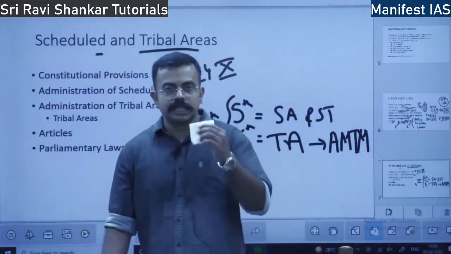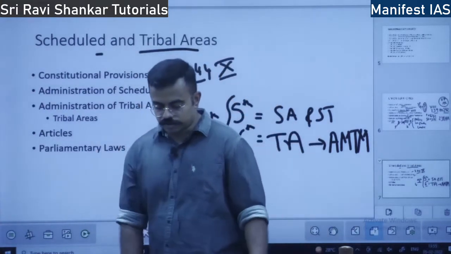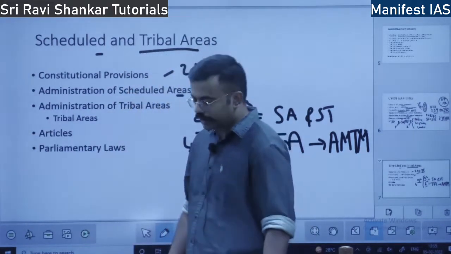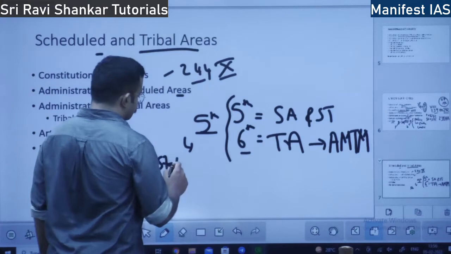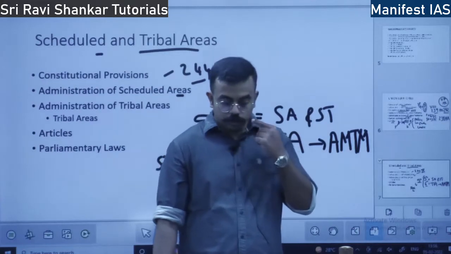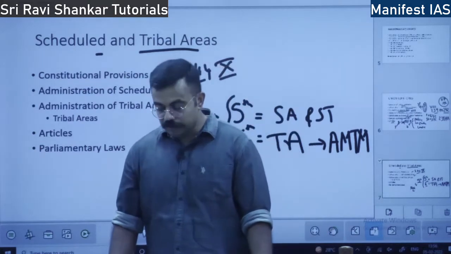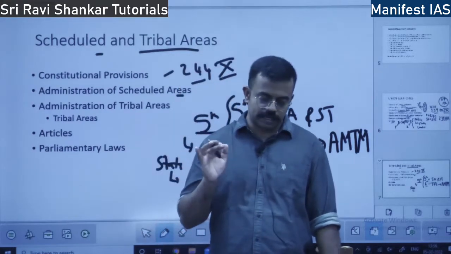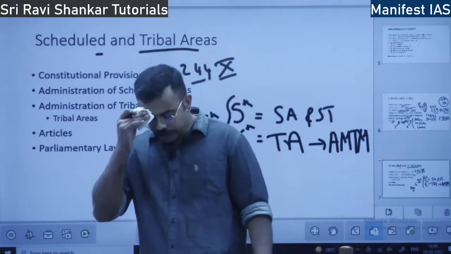What is the executive power of the center and state when it comes to schedule areas? The executive power of the state extends to the schedule areas. The state has executive powers with respect to items in the state list, and that also extends to schedule areas, so there is no difference. But the governor has a special responsibility. Even though the state executive power extends to those areas, the governor has special responsibility with respect to such areas.